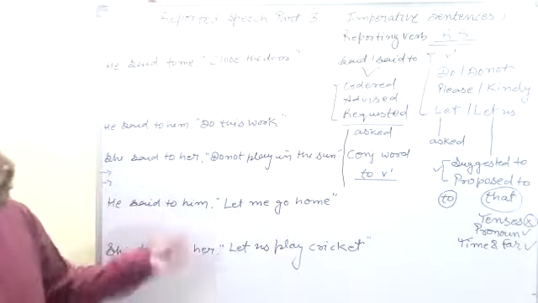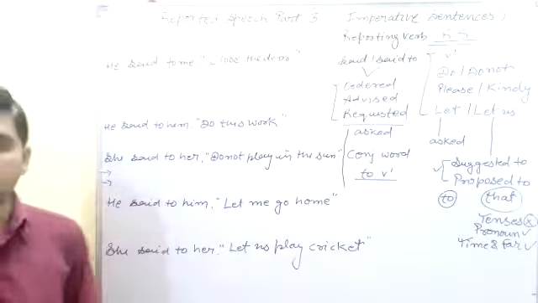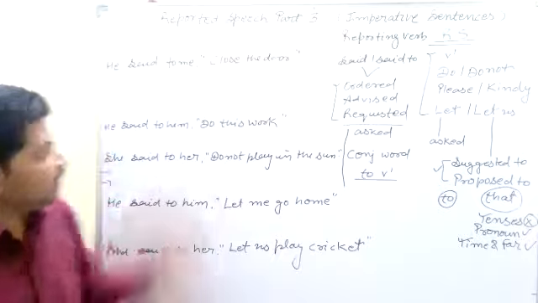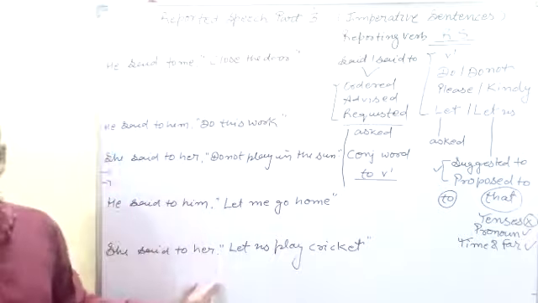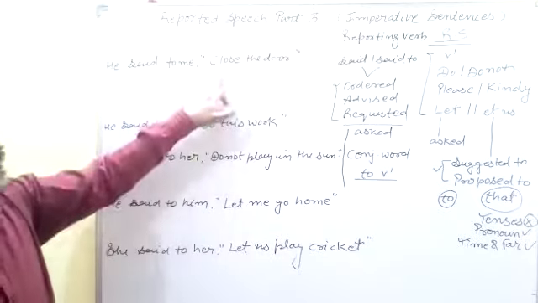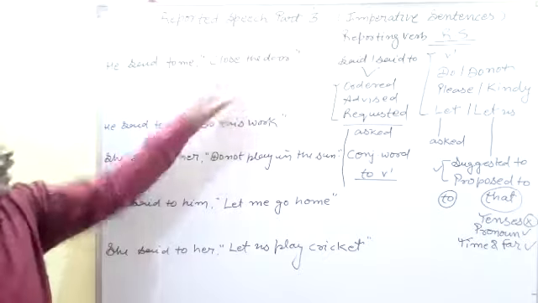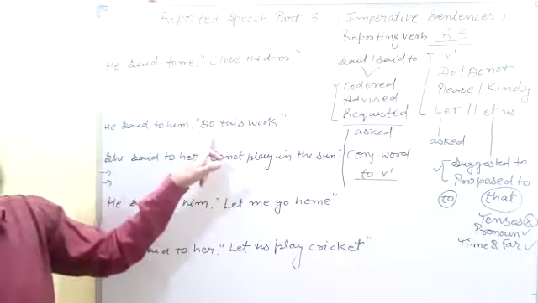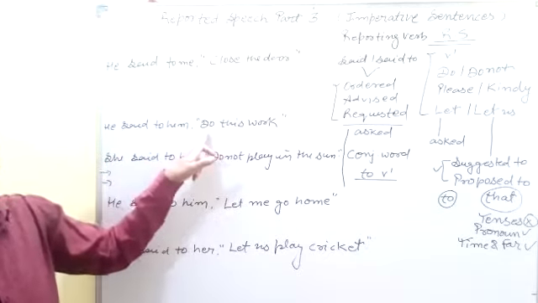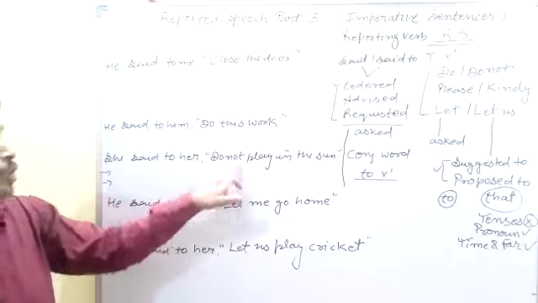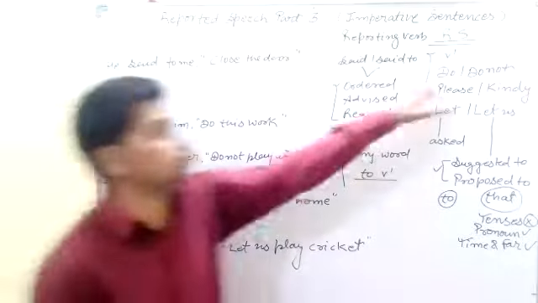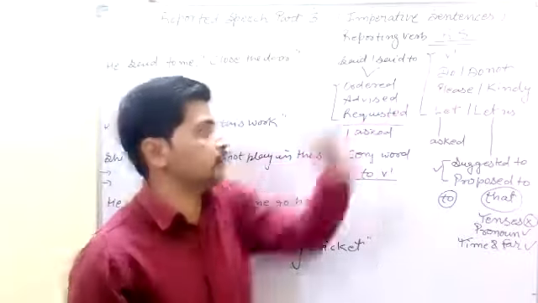They are all related to the imperative. Then the question is: how can we say that these sentences are imperative? Because you can find the first form of the verb here. Next, do this work: it is also the first form of the verb, because it is the main verb. Now, don't play in the sun: it is also related to the imperative sentence in reported speech.